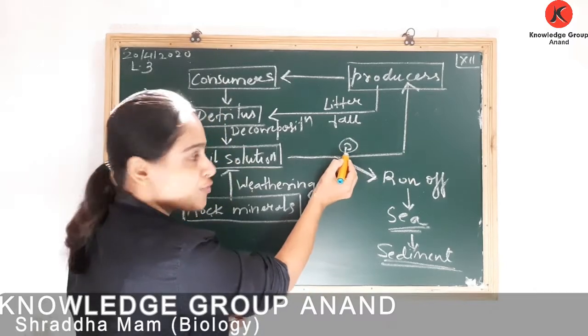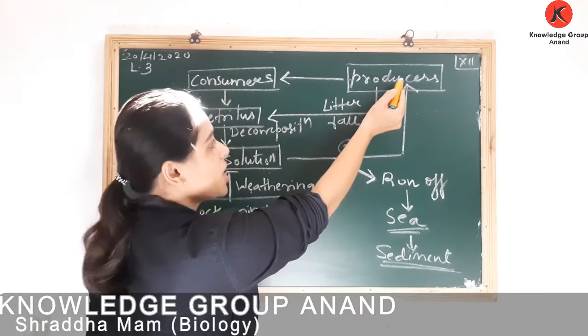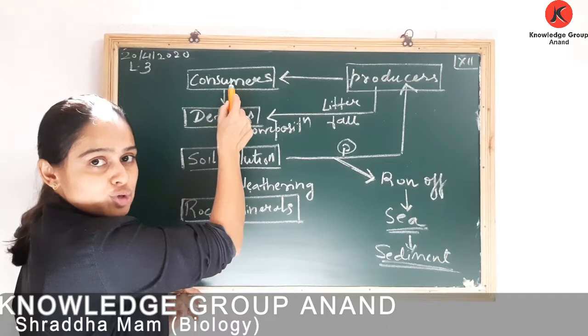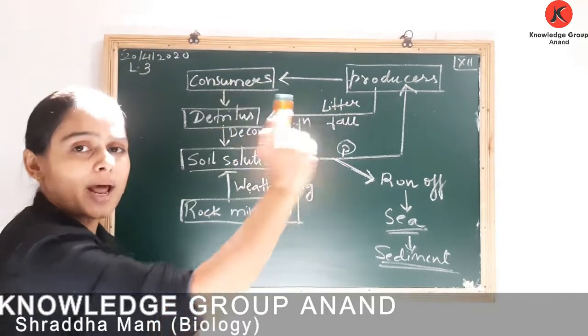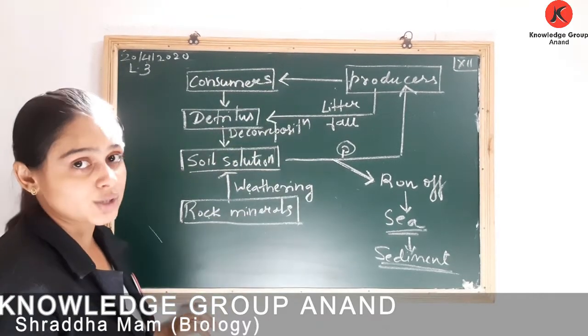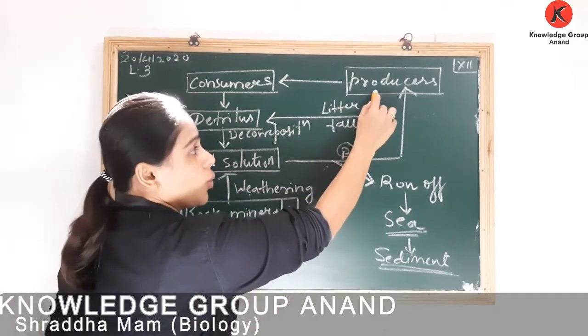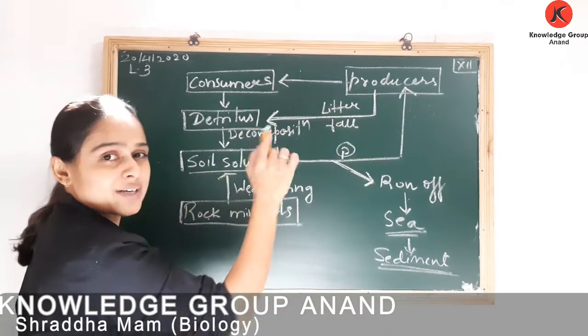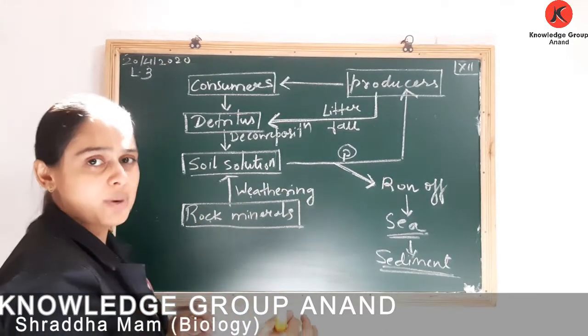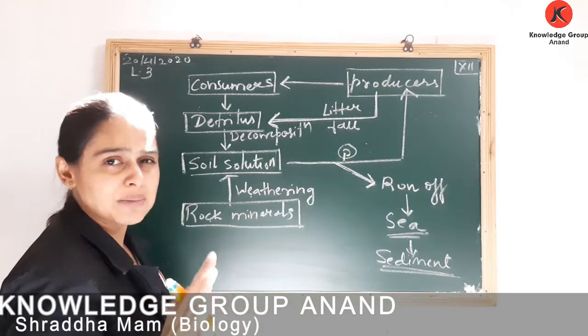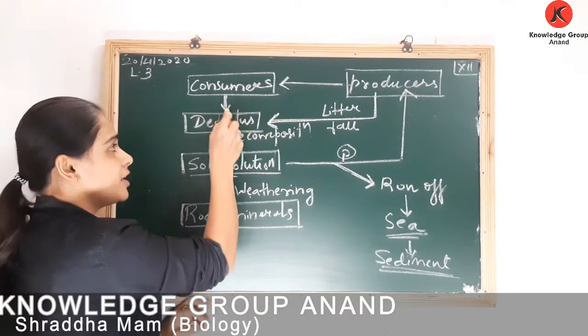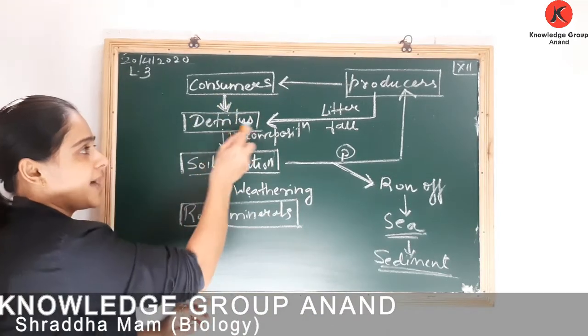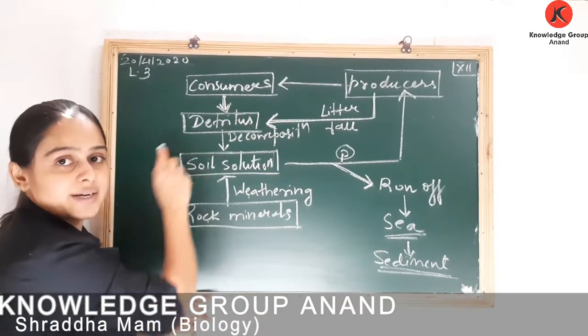जो थोड़ा सा phosphorus है वो किसने लिया? Producers. Producers से कहाँ पे आया? Consumers. All together we are talking about primary, secondary as well as your tertiary consumer. Now when these producers die, litter fall, it can be anything, part of plants like stem, branch, root and many more, right? And if these consumers die, that becomes your detritus.